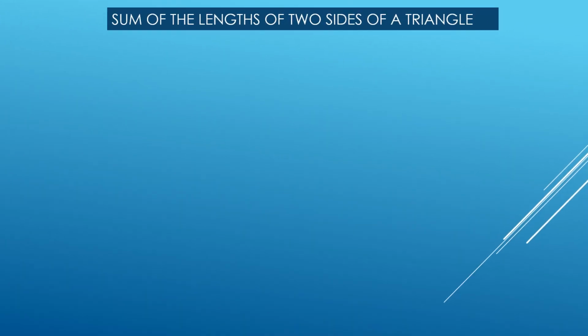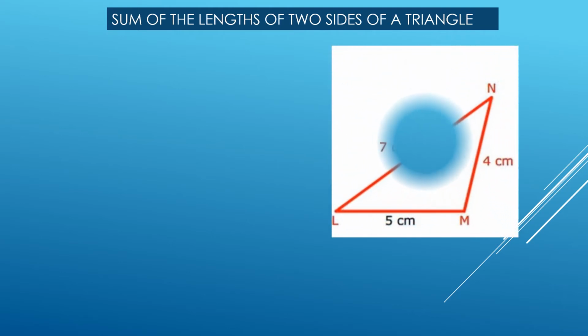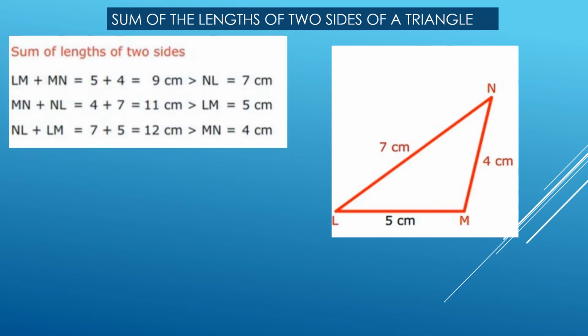Sum of the length of two sides of a triangle. For constructing a triangle, the lengths of the sides of the triangle should follow some rules. Let us see that. Sum of the length of two sides. In the adjoining figure, LMN, the three sides are 7 centimeter, 5 centimeter and 4 centimeter.